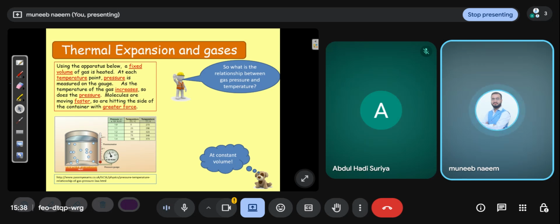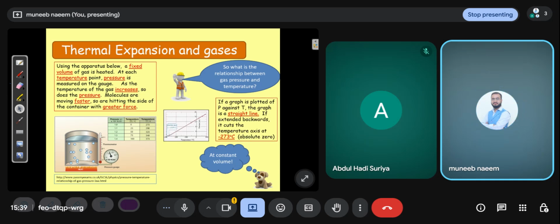There is a container with gas molecules in it, you give heat, and you fix the volume. So what is the relation between gas pressure and temperature? If a graph is plotted between P against T, the graph is a straight line. If extended backward, it cuts the temperature axis at minus 273 degrees centigrade, absolute zero.